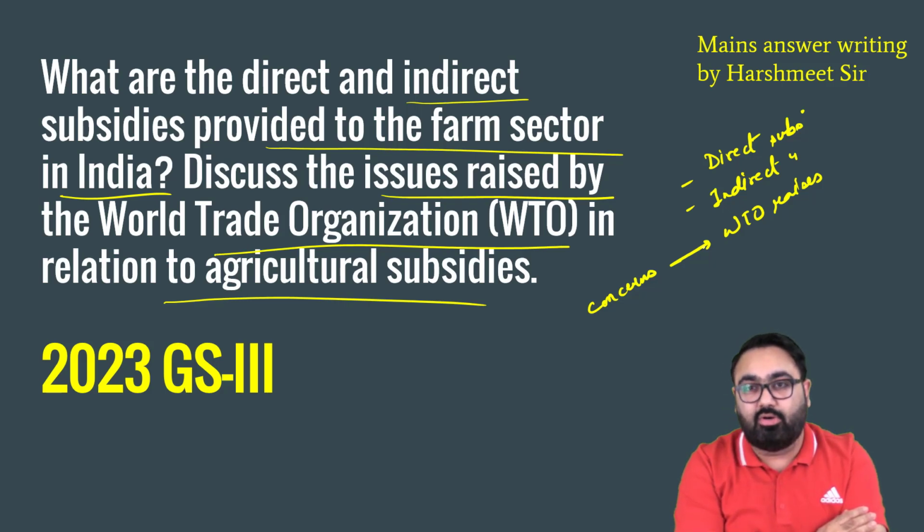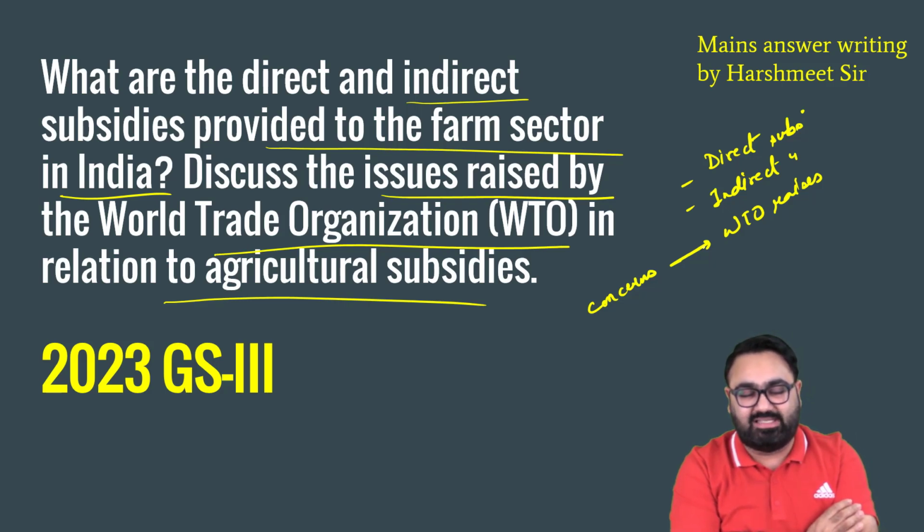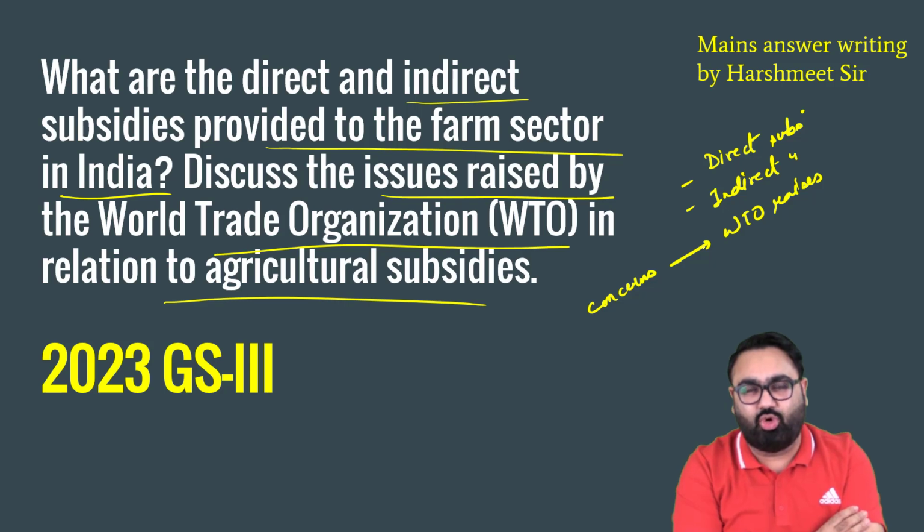The third part is the concerns raised by WTO. Now, WTO has long been a platform where India's farm subsidies have been questioned. Ever since India started the National Food Security Program, under which the government of India decided to give a majority of the Indian population food grains at a very low cost subsidized price, 3 rupees per kg rice, 2 rupees per kg wheat, 1 rupee per kg coarse grains. Ever since then, there have been concerns at the WTO.